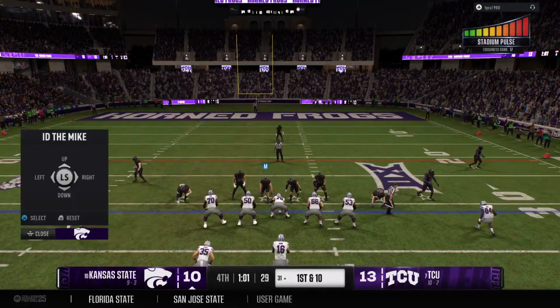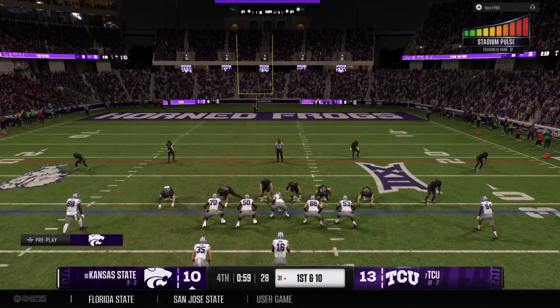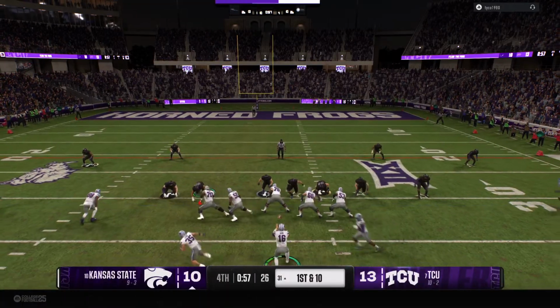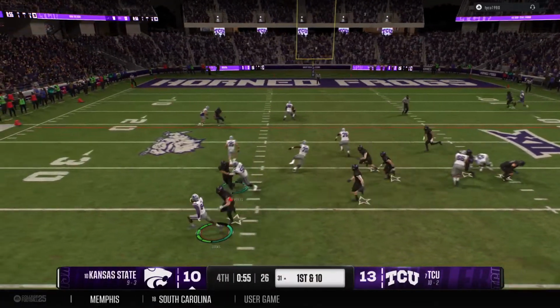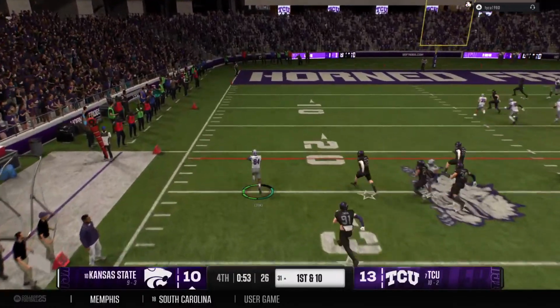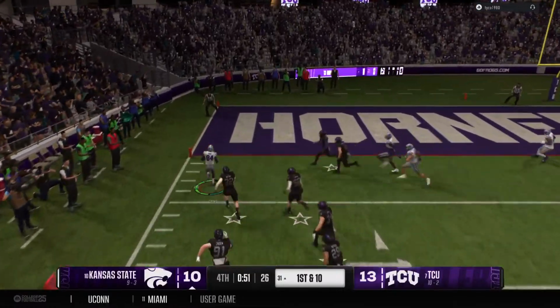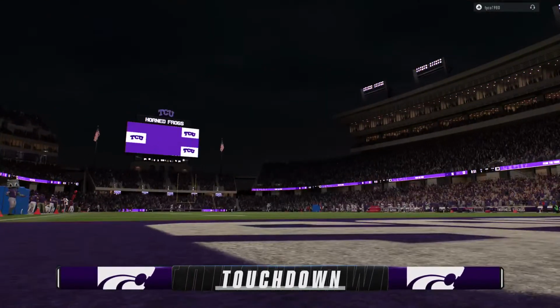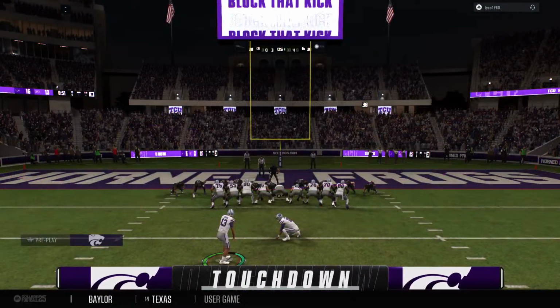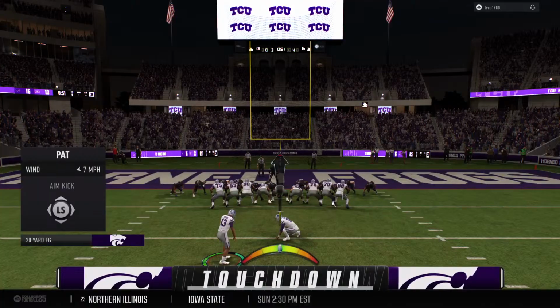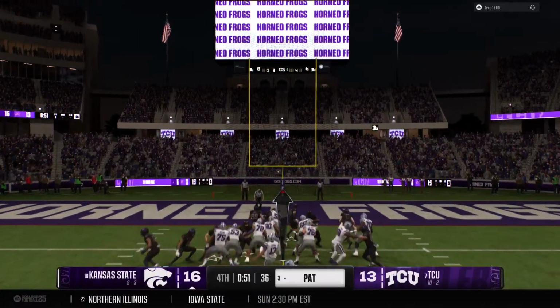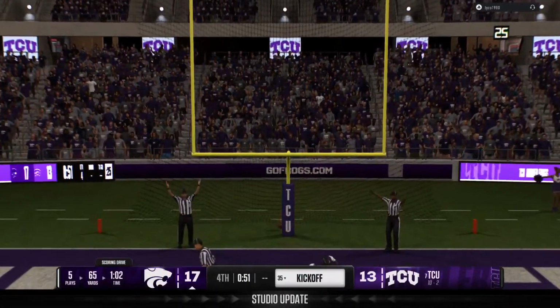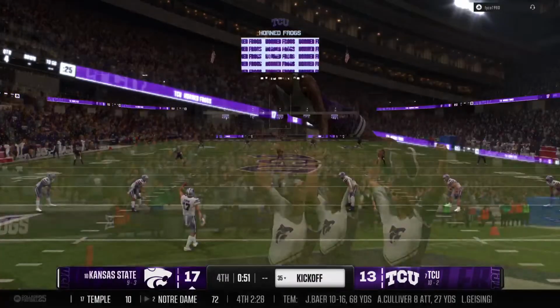Kansas State getting set with a 1st and 10 coming up. They flip it to him on the jet sweep. Got space looking for the end zone here. Touchdown, Wildcats. They go in front in the final minute of play. PAT up and good. The lead is 4 here in the final quarter.